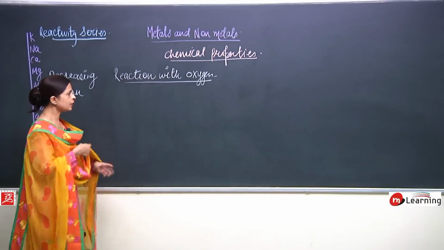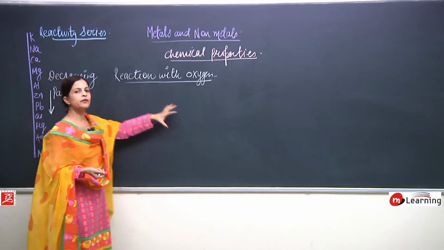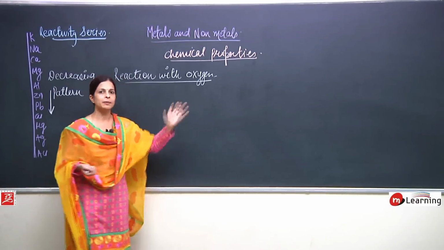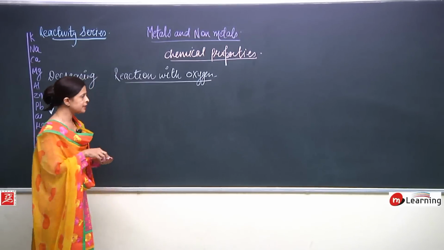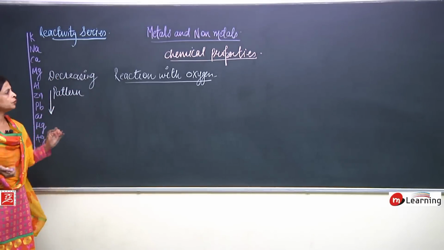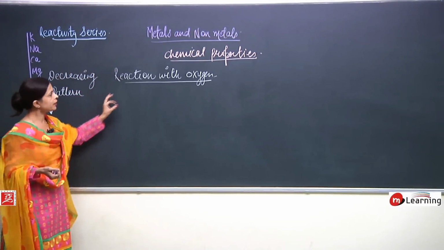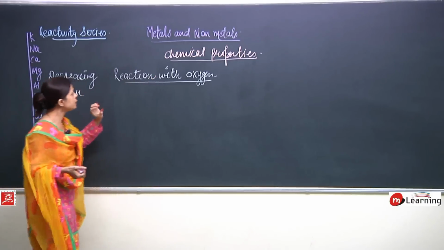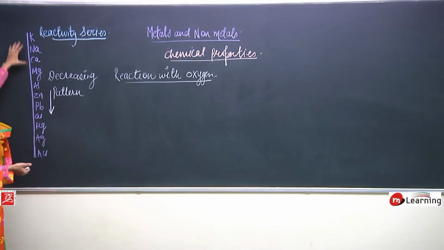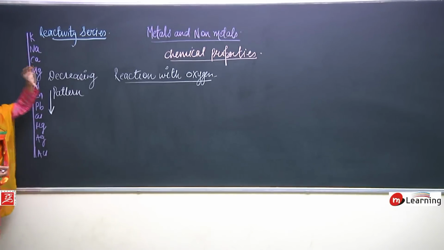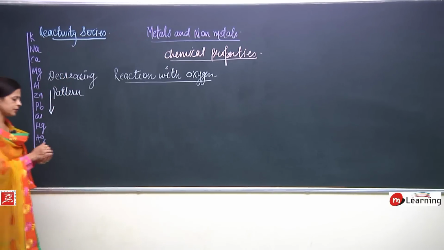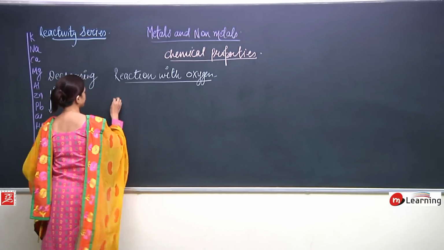First of all, we are going to study the reaction of metals with oxygen. One more thing I would like to tell you: here we are not balancing the equation. Sometimes I may write a balanced equation, sometimes the reaction may be a skeleton reaction. In this whole course we have to keep this reactivity series in our mind. These are the most reactive elements, and as we go down the reactivity will decrease.